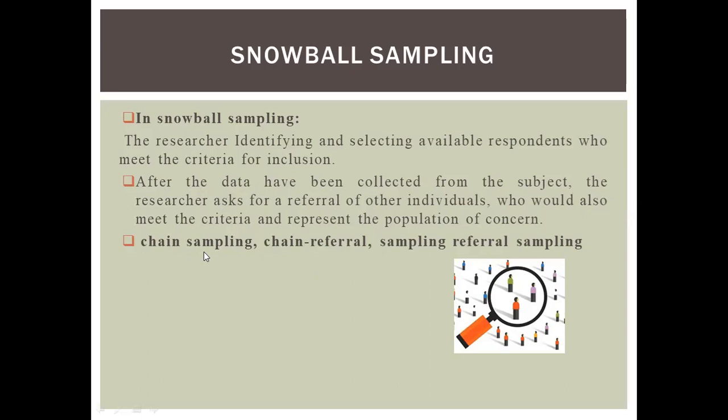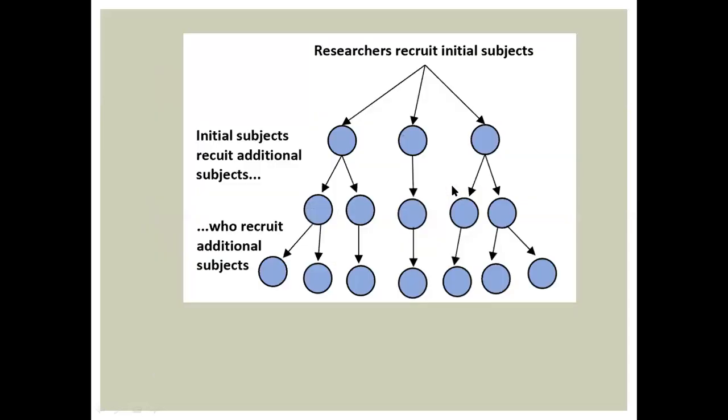It is also known as chain sampling or chain referral sampling. First of all, the researcher recruits the initial subjects of interest. Then the initial subjects recruit additional subjects, and these further recruit additional subjects. In this form it grows, which is why it is called snowball sampling.